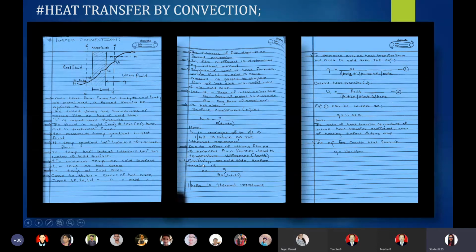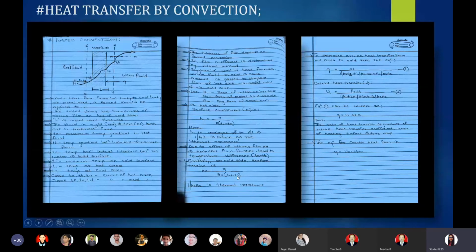So the next point says that similarly on the cool side. What did we just see? TC, TB and TA, which relate to the equation of the surface coefficient. Similarly, we have to construct the similar equation of surface coefficient on the cool side. So H2 is equal to what? Same, Q by A2 into TD minus T2.